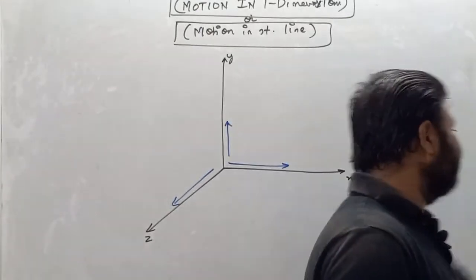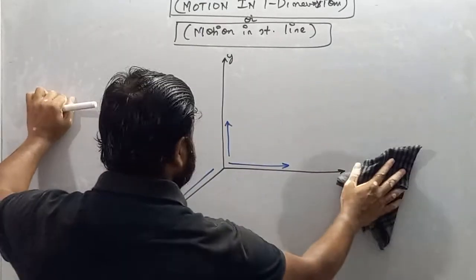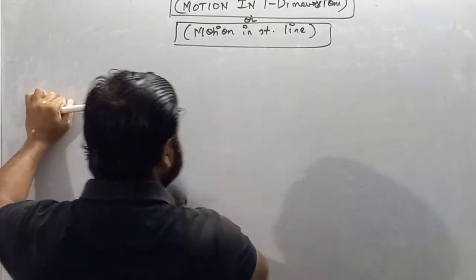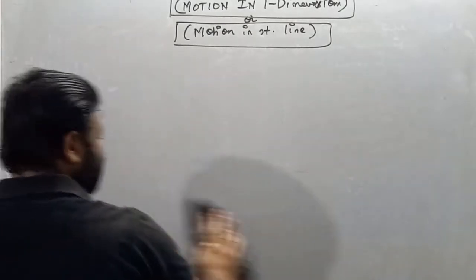So write down the definition of motion in one dimension, motion in two dimensions and motion in three dimensions.